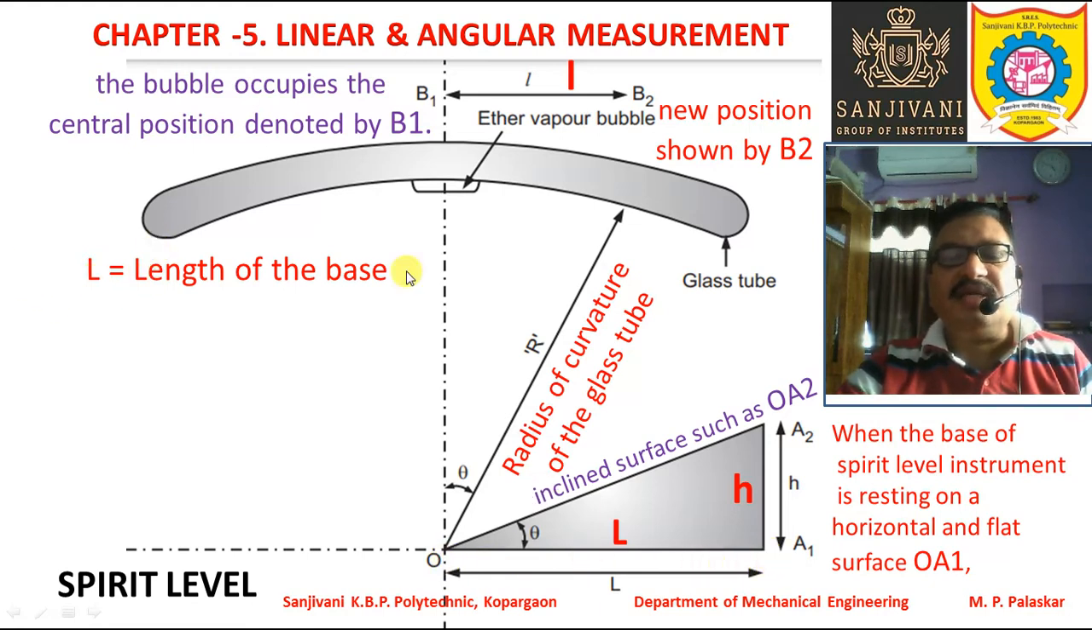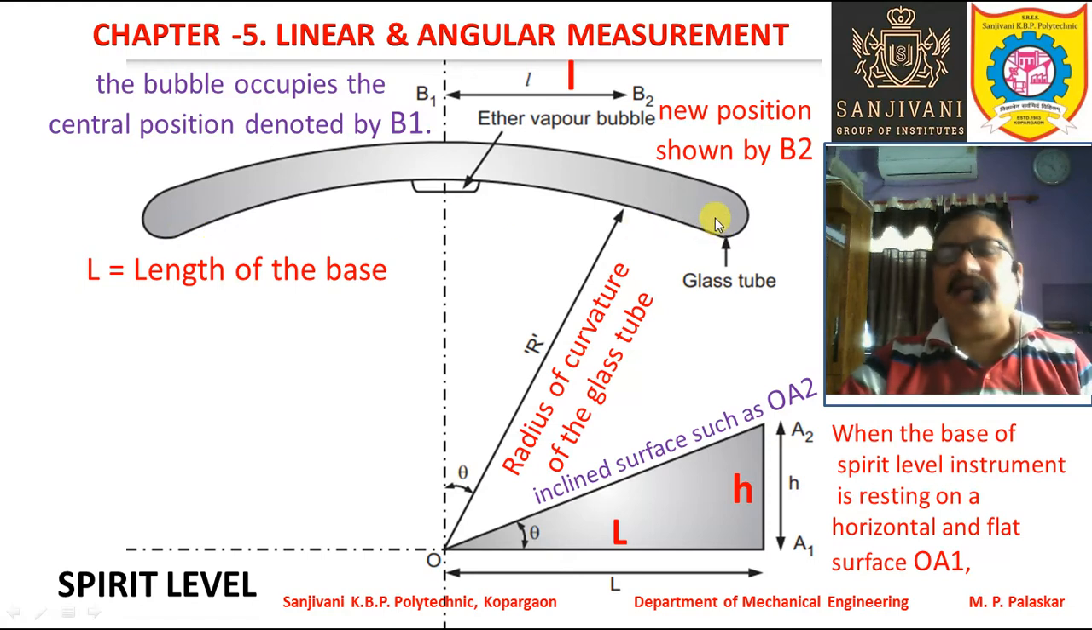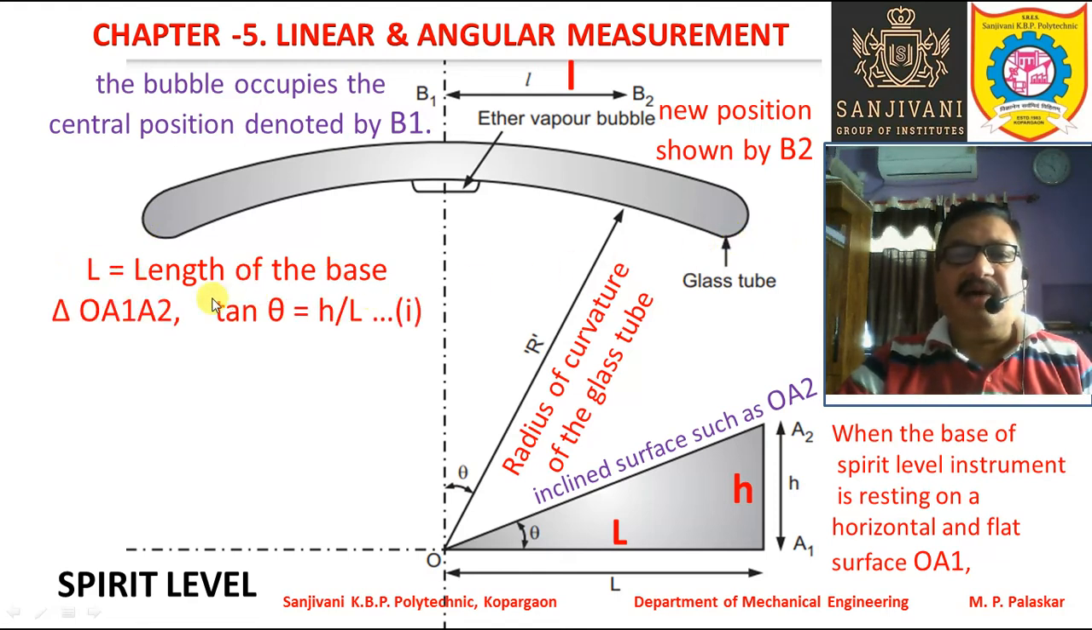So actually this is the total length of the glass tube and the base on which the glass tube is resting, the base of the box in which the glass tube is placed, right? So L is nothing but the length of the base of the glass tube, and now we can refer to the triangle OA1A2. Which is the triangle OA1A2? This is the triangle OA1A2.